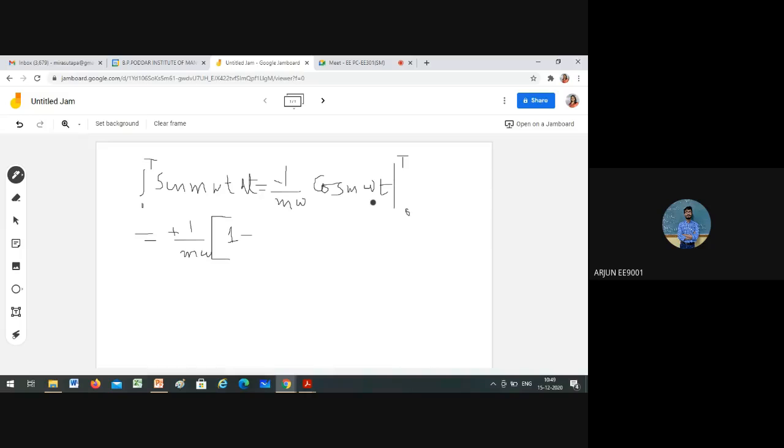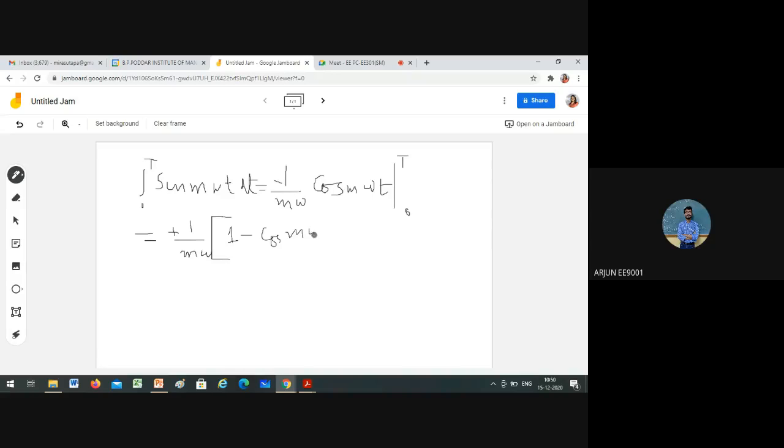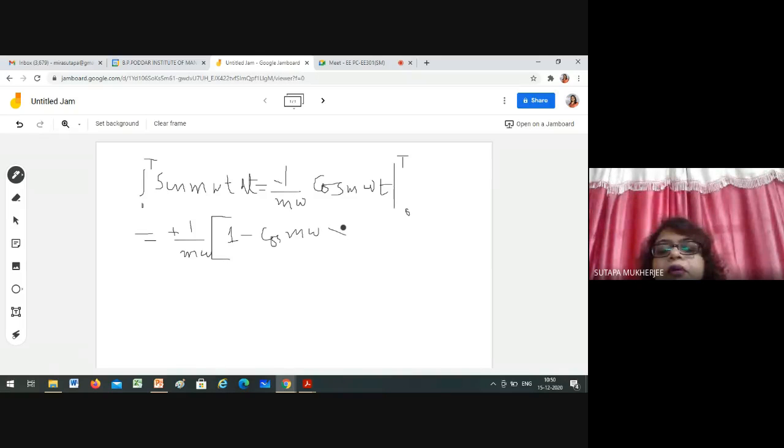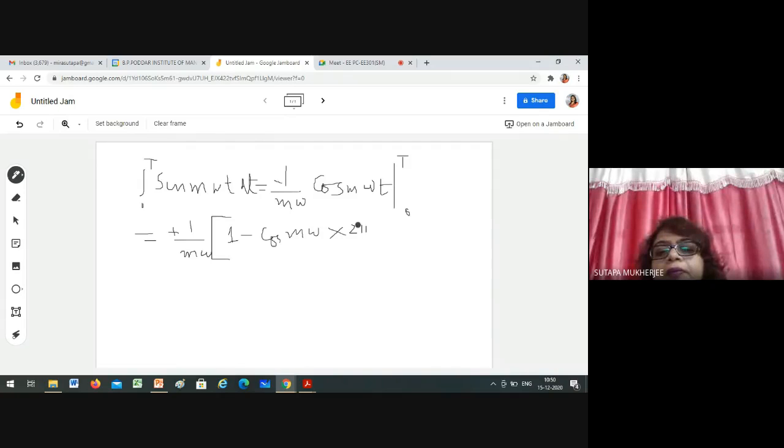Now, T equal to what? What is capital T? What is the value of that? 2 pi by omega. Then omega cancels out. What is cos 2 pi? Equal to 1. Then what is the value of that? 1 minus 1, that will give 0.